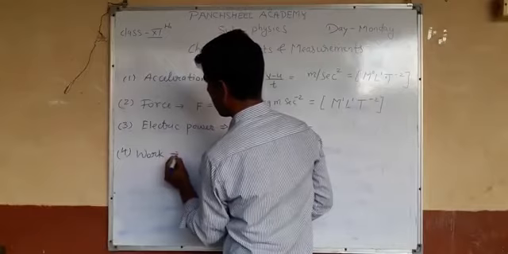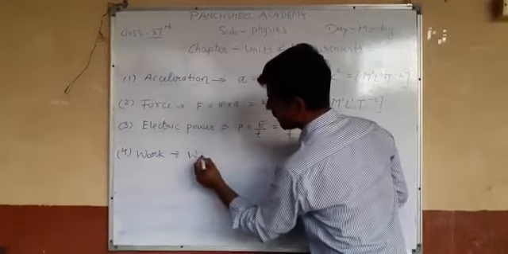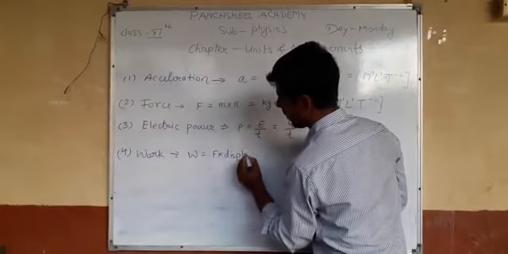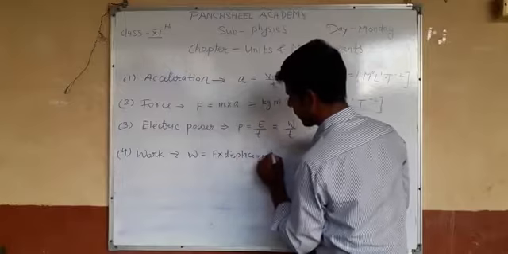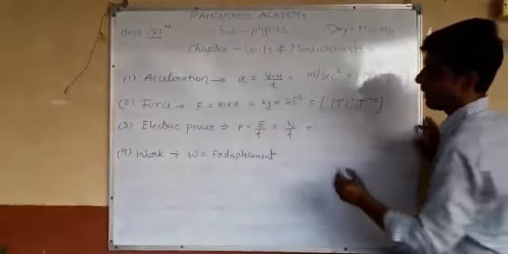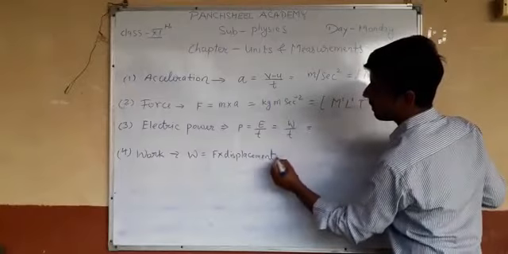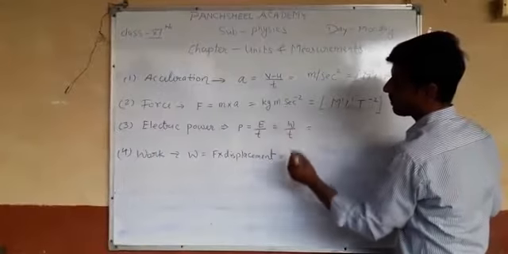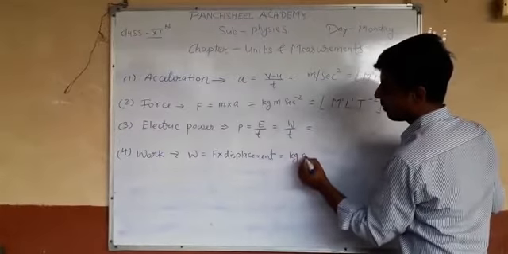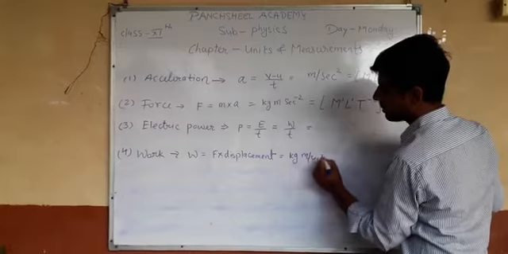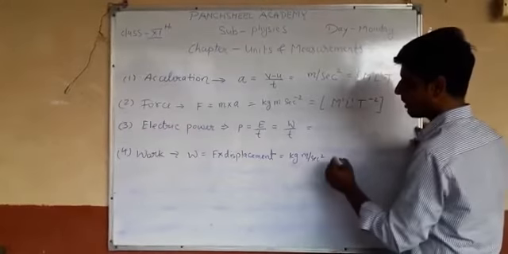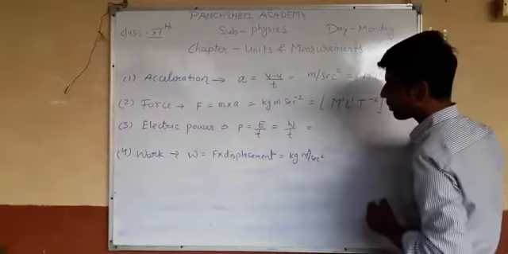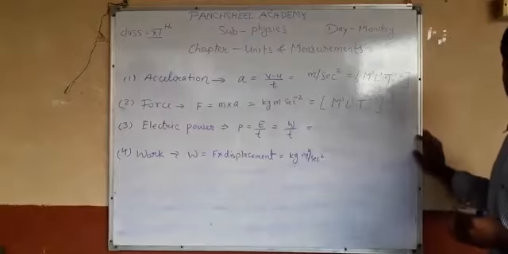Work is defined as force into displacement. The formula for work done is force into displacement. And what is the SI unit for that? Work is measured in kilogram meter per second square, and displacement is also measured in meter, so kilogram meter square upon second square.